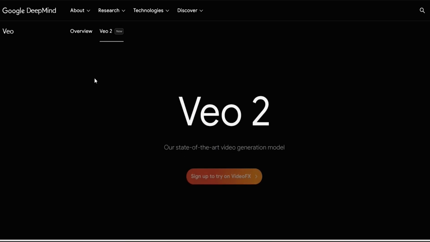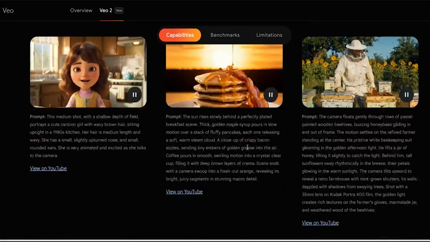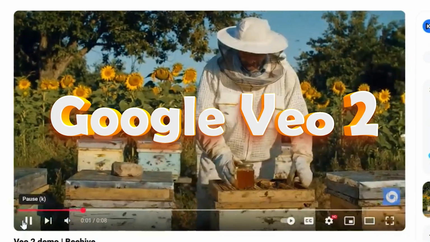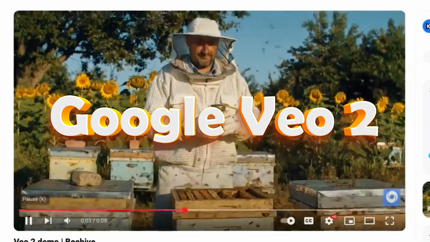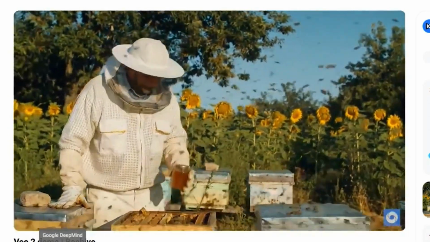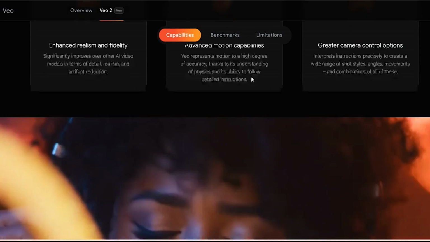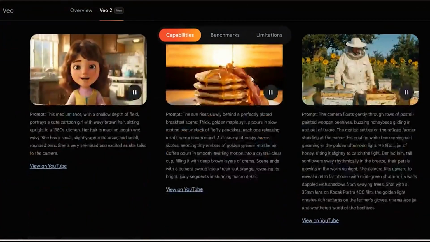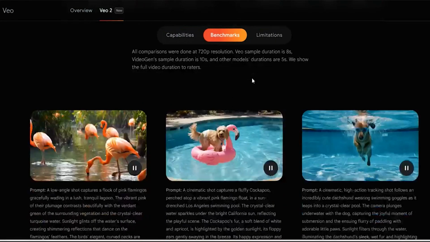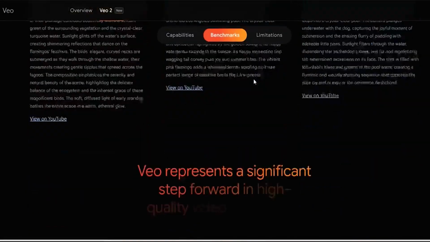Another new AI video generator that beats all other AI video generators in terms of realism and overall results is Google Veo 2. It can create super realistic videos, and the results are truly impressive. This tool has outperformed all other AI video generators, setting a new benchmark in the industry. Currently, it is only available in the US, but it is expected to expand and be available worldwide soon.